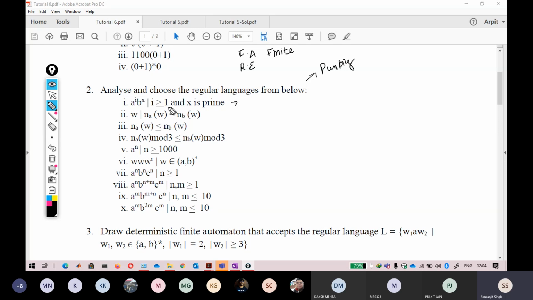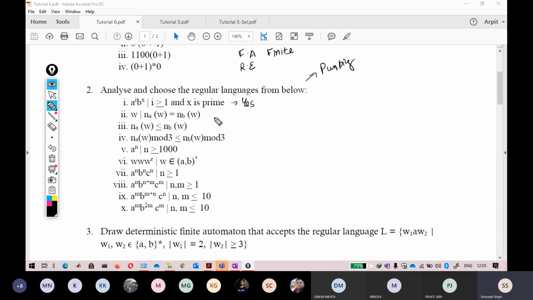Okay, I think Mayank got the answer. I don't know why my chat box is not working. It is not refreshing, it is just refreshing a bit late. So let me refresh it again and see if anybody gave an answer. Okay, so Vineet has given the answer that yes, this is a regular language.